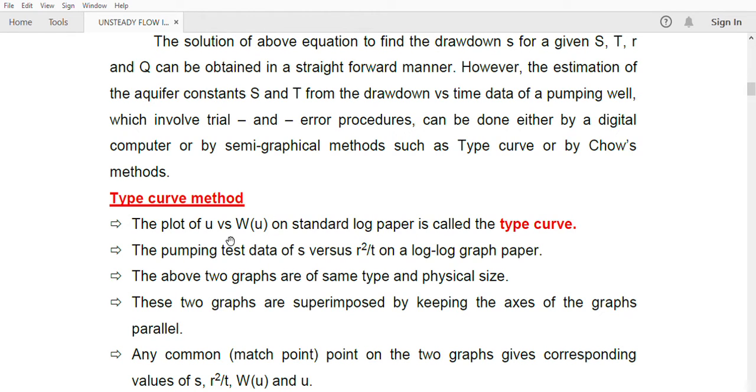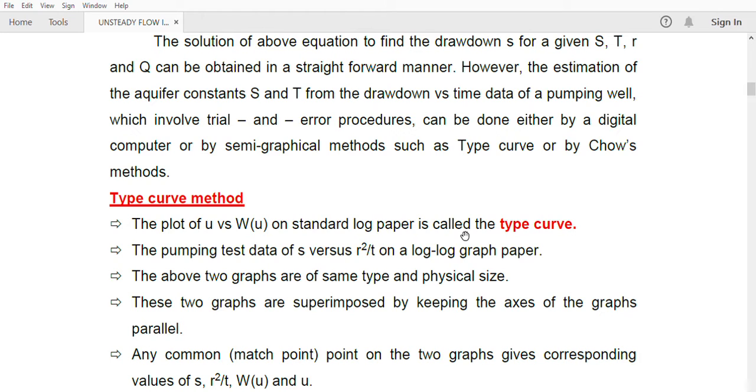Now what we are going to do is the pumping test, and we are finding s versus r square by t. r is the radial distance, t is the time. So the s versus r square by t graph is drawn on a log paper. These two graphs are physically similar; the x-axis, y-axis and everything will be physically similar. So we will superimpose these two graphs. While superimposing one above the other, we will get a match point. We have to superimpose these graphs in such a way that their axes come parallel to each other.